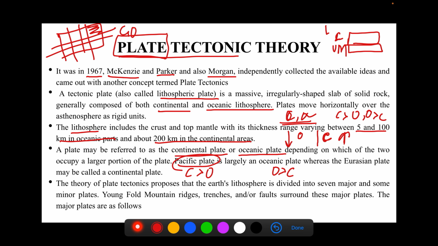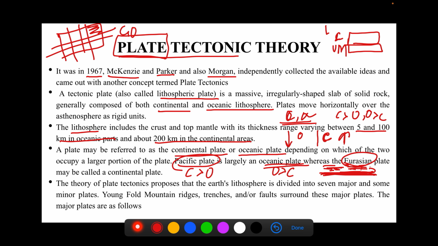We all know that there is an ocean called the Pacific Ocean. Now, the Pacific plate is largely an oceanic plate, but it does not mean that it does not contain a continental portion. It does have a continental portion, because beneath the ocean also there has to be some surface. Let's say this is the water. This concept we already discussed in the previous lecture, so it is my kind recommendation that you do look at those first. Beneath the water, there will be a certain type of continental plate also present. And when we compare the Eurasian plate with the Pacific plate, the Eurasian plate is more of a continental plate. You can just imagine the landmass of Europe and Asia.